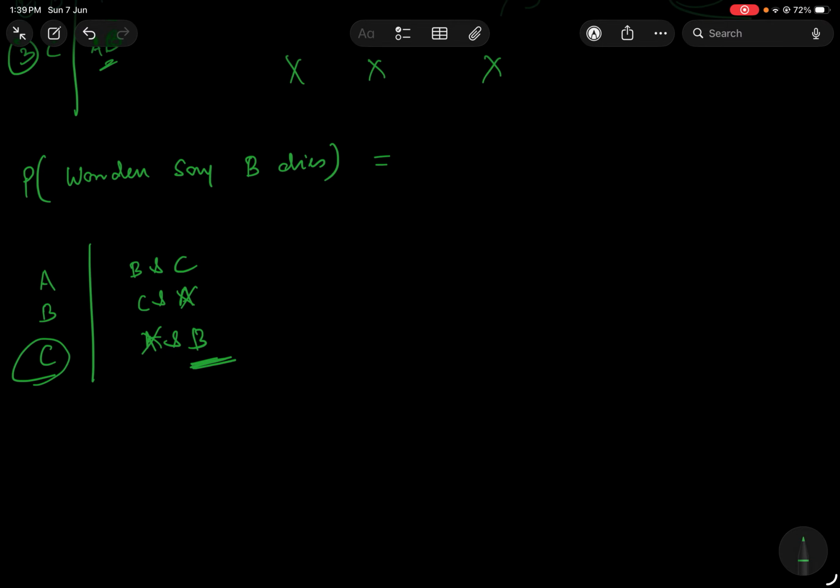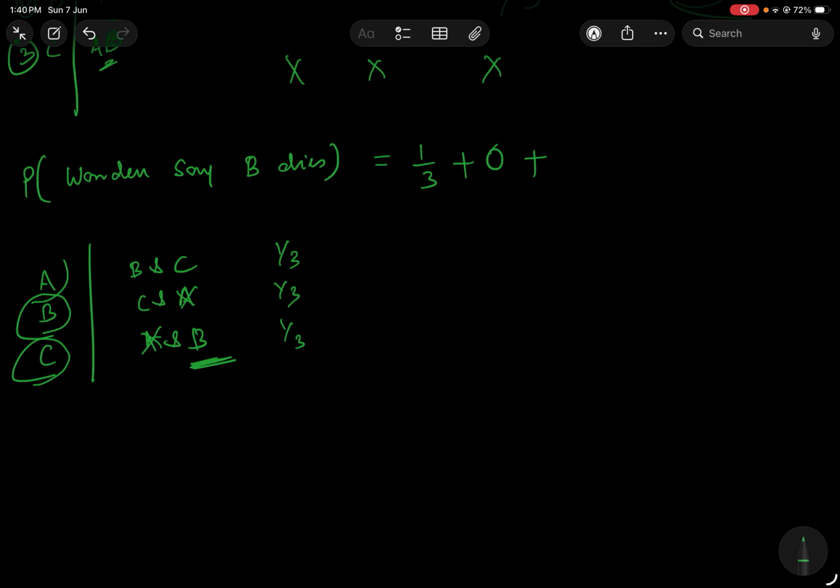The probability of each of these happening is 1 by 3. So the probability of that happening is 1 by 3. The second case is if B is actually surviving. In that case the warden cannot say that B is dying, so the probability of that is 0.